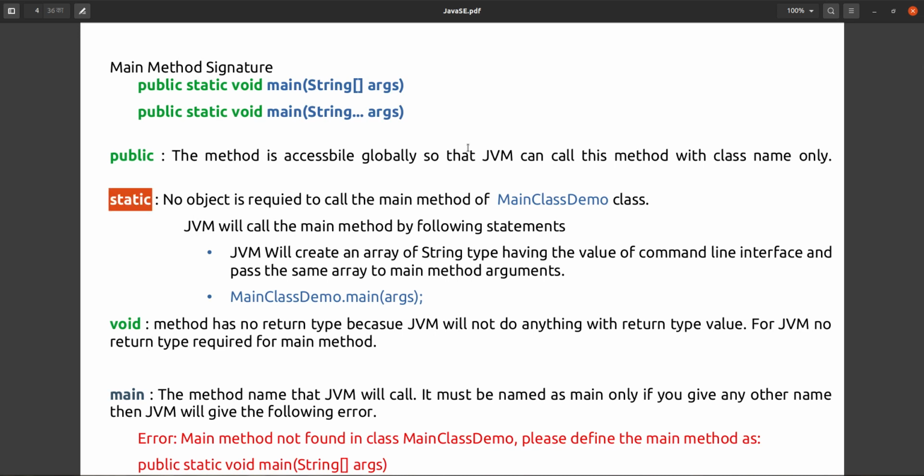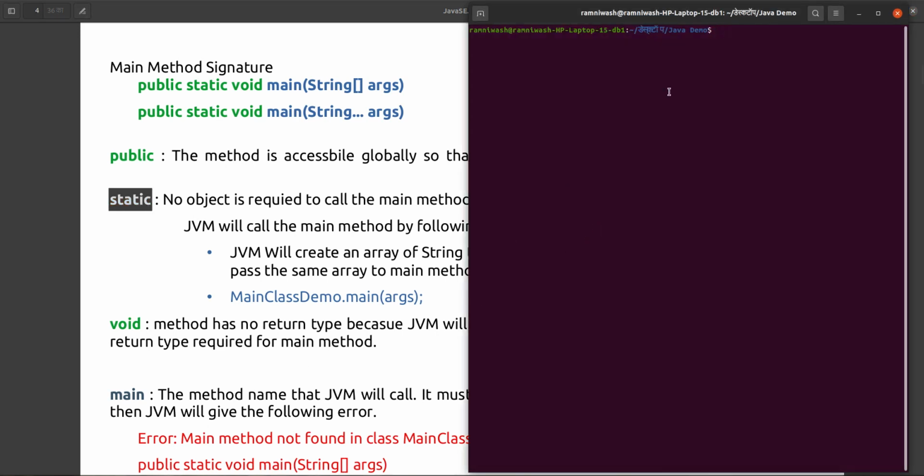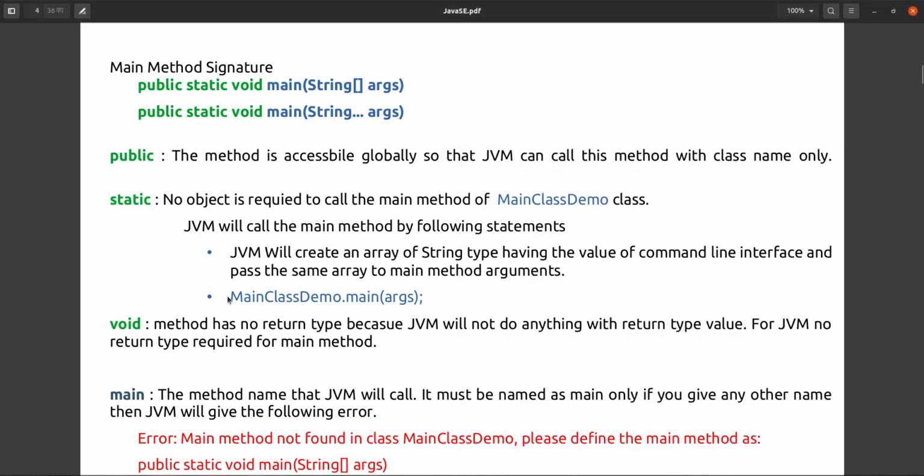Because JVM will not create the object of your class. Suppose here we are supplying this class, main class demo. Whether the JVM is creating any object for main class demo? JVM is not creating. JVM will not do anything with that object. JVM will not use that object at all. So that's why JVM is not creating any object unnecessarily, and JVM just, what is JVM doing? JVM is doing main class demo dot main. That's it. It's doing dot main.